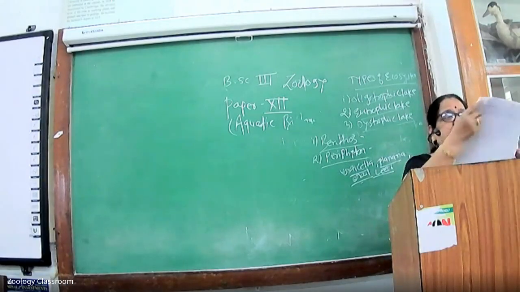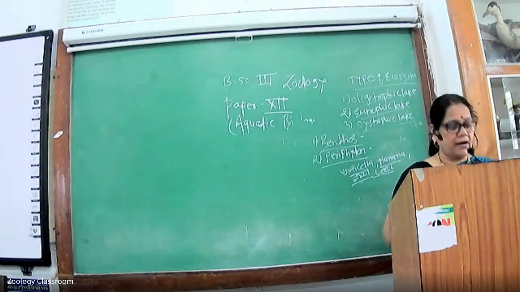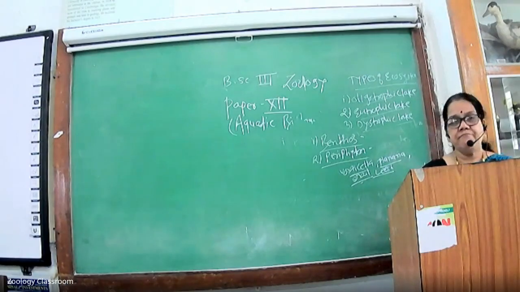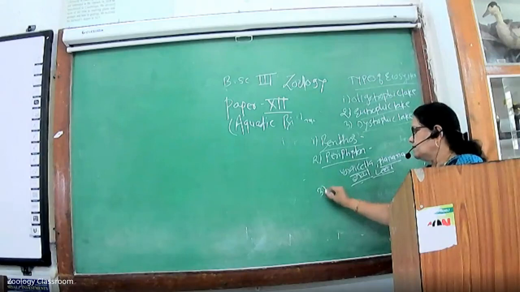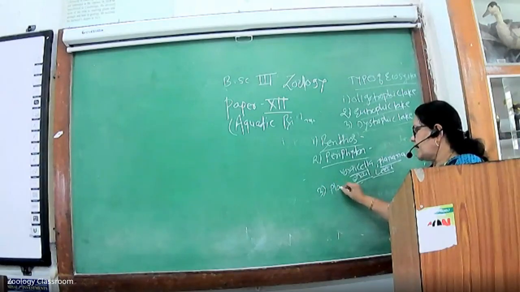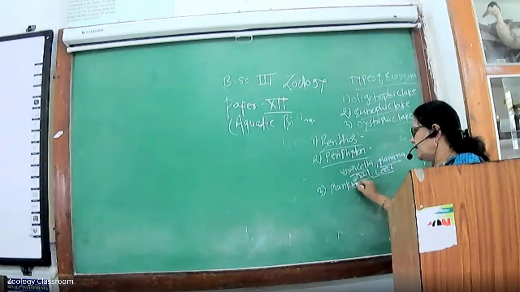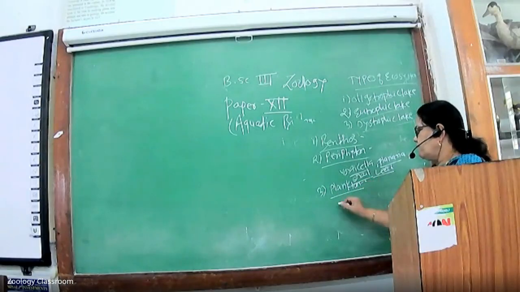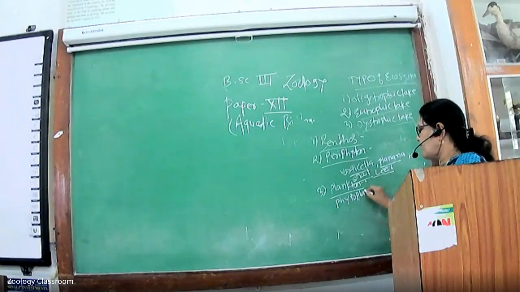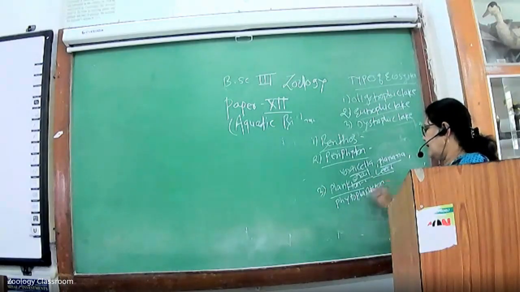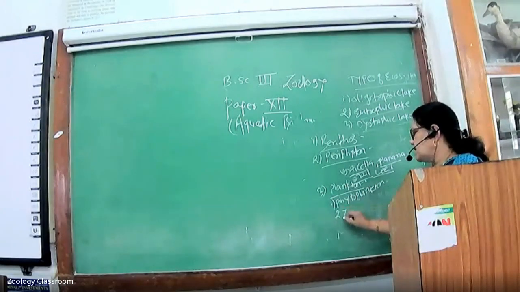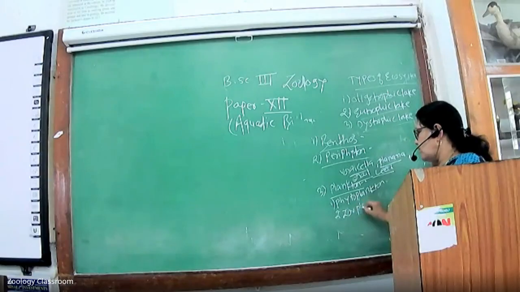Third type is the planktons. Generally, in the planktons, there are two types present. First is the phytoplankton, and the second is the zooplankton.